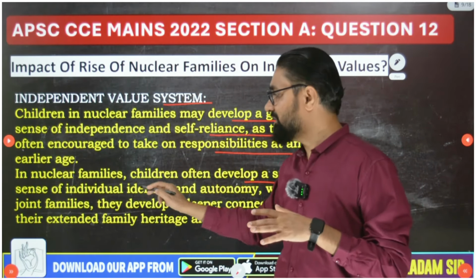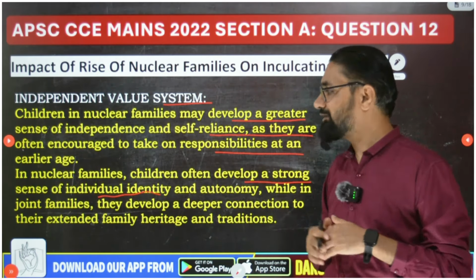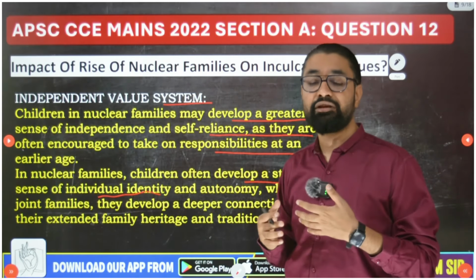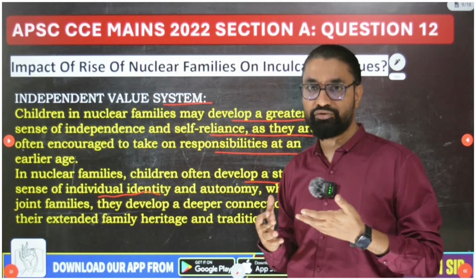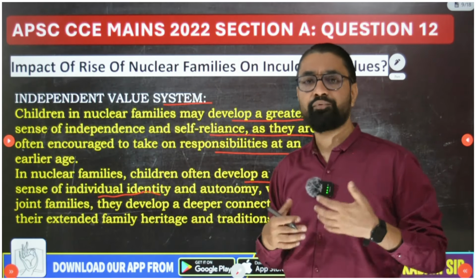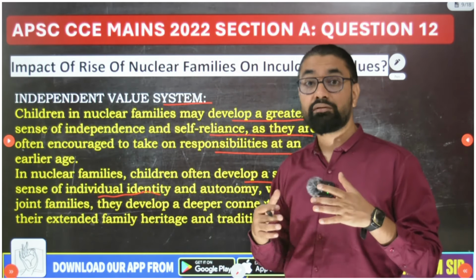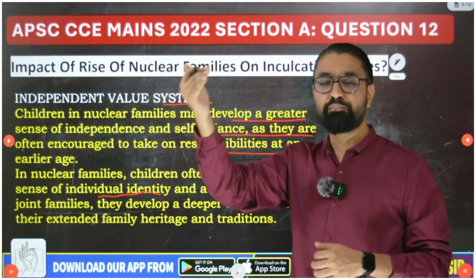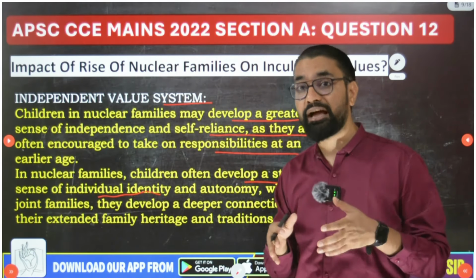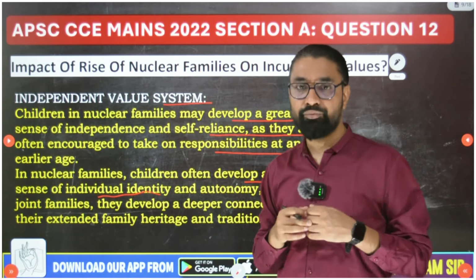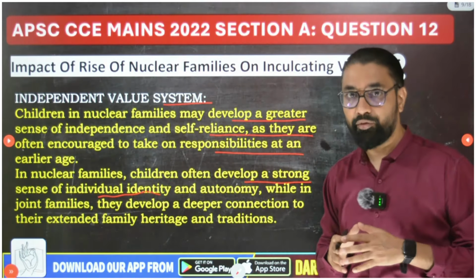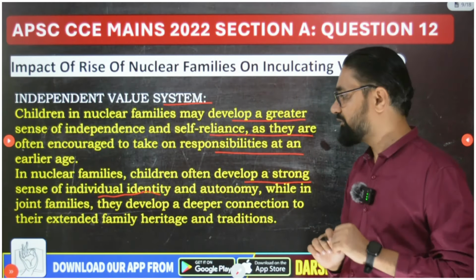Children from nuclear families generally develop a very strong sense of individual identity. But that is not always the case, guys; in joint families also many students develop a very strong sense of individual identity. Even I am from a joint family, but that depends on many other factors. Family is just one socializing agent. There are many others, especially the parents' role, how much autonomy they give you as a kid, and that will decide this factor, individual identity development. But generally this trend has been observed.